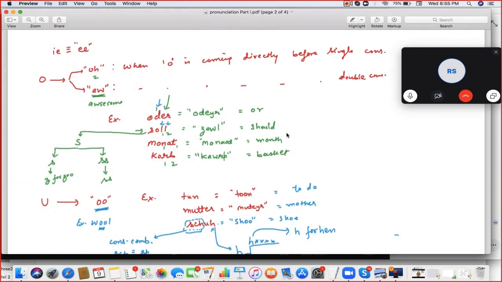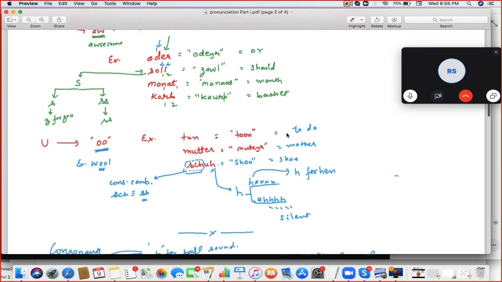Next, O. Coming to O, there are two sounds. When O is coming directly before a single consonant, it will become a long O, and if it's coming directly before two consonants, a double consonant, it will become a short O. So, for example, the word is ODER. O is coming before a single consonant, so it will become oder. And say SOLL.